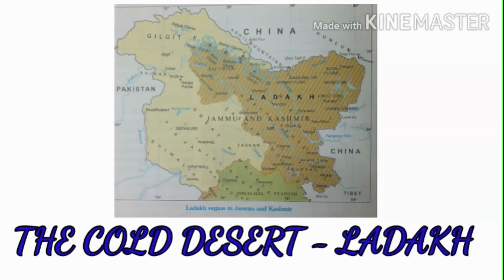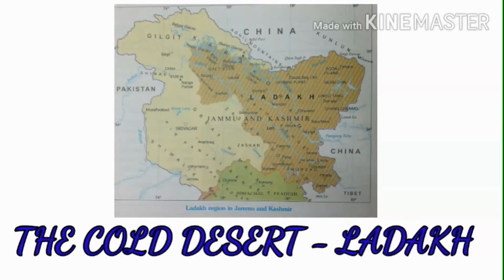Karakoram and Zojila Pass are the important passes that lie in the Ladakh region. In ancient times, these passes also connected Ladakh with the silk routes linking China with Rome. Do you know that story, children? Yes, that story.